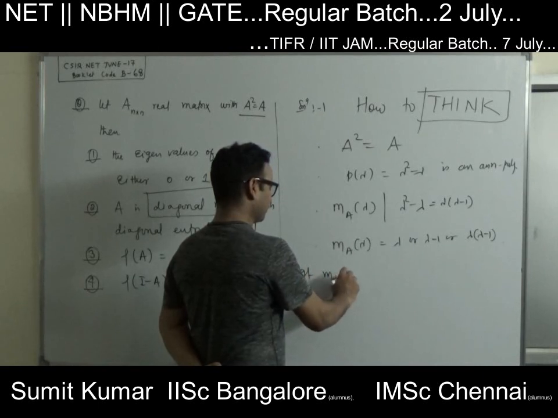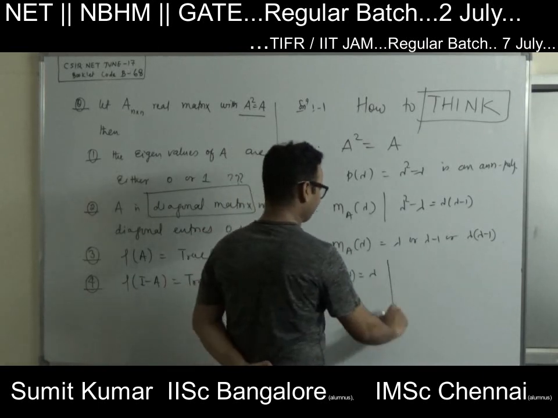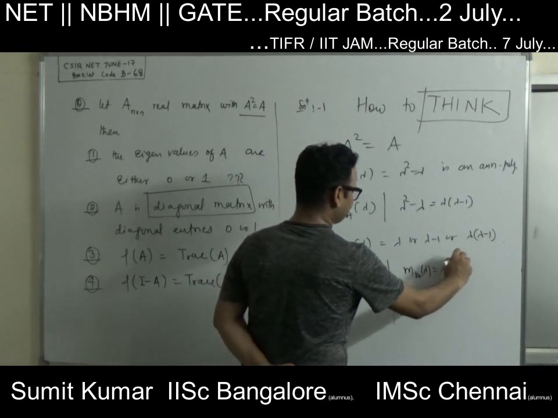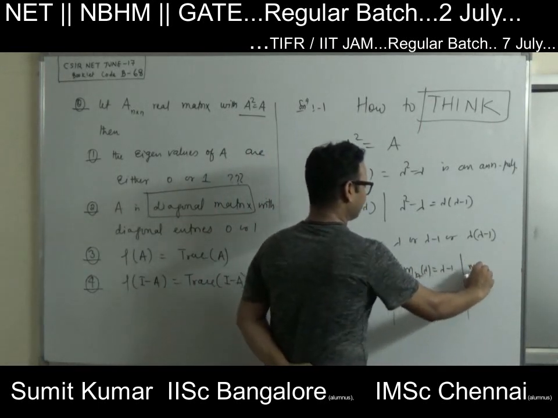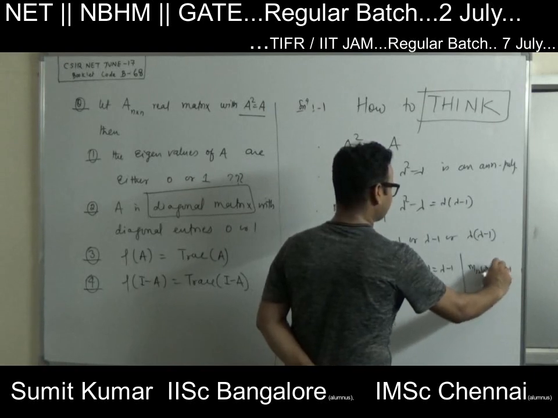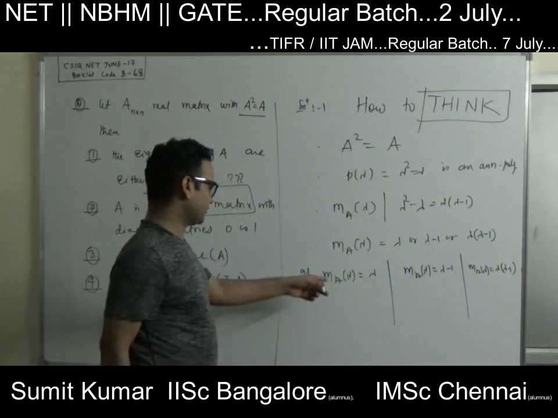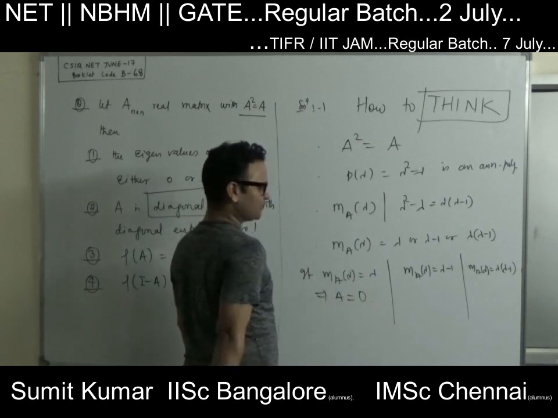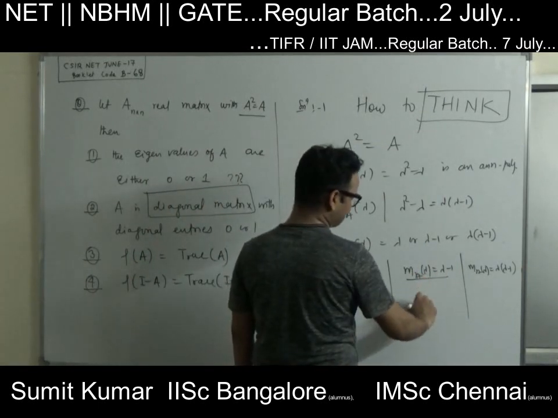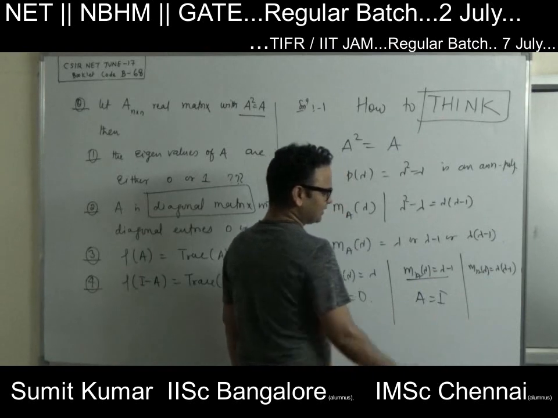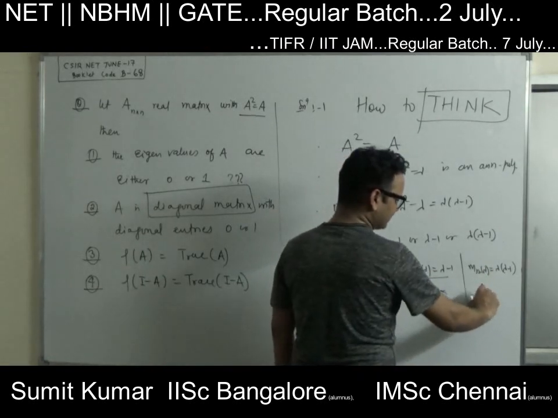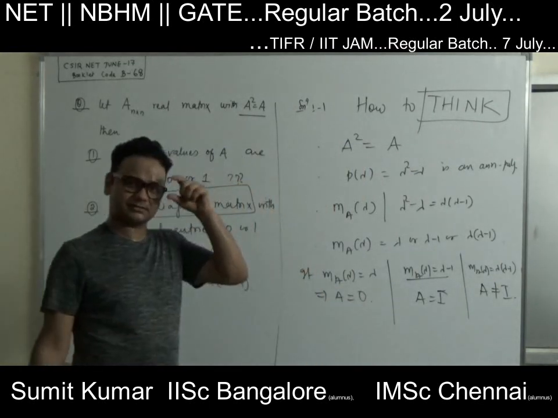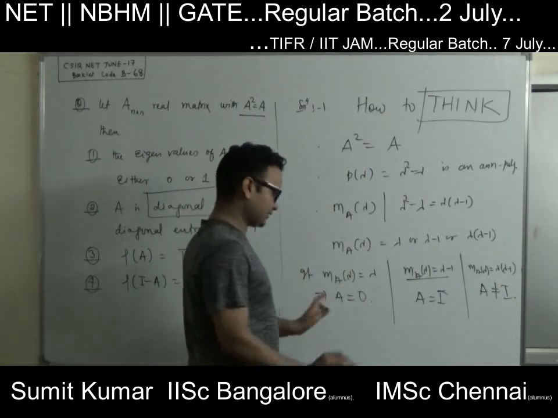So these are the cases. The minimal polynomial can be lambda, or lambda minus 1, or lambda times lambda minus 1. If the minimal polynomial is lambda, the matrix is the zero matrix. If it is lambda minus 1, it is the identity matrix. If it is lambda times lambda minus 1, then A is not the identity matrix, so A will be something else, right?